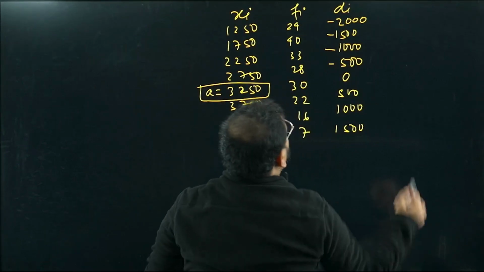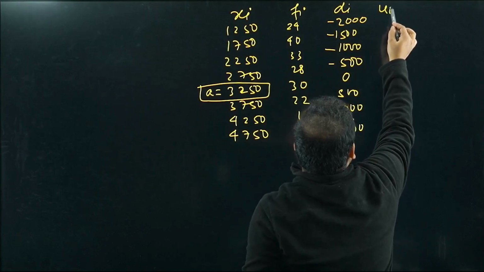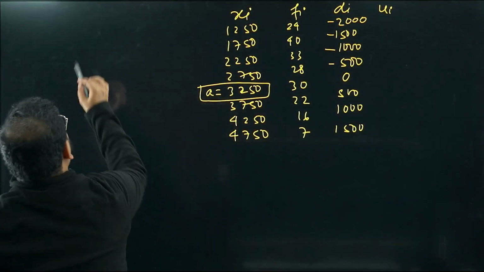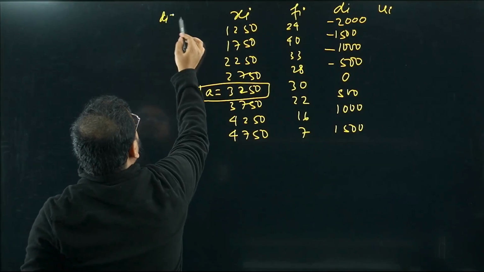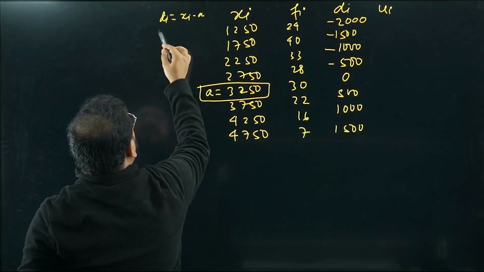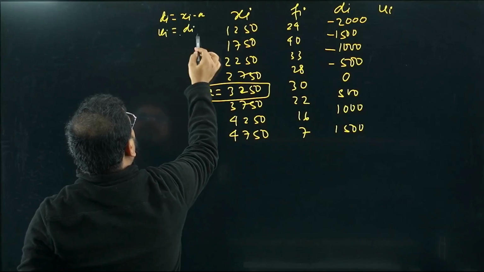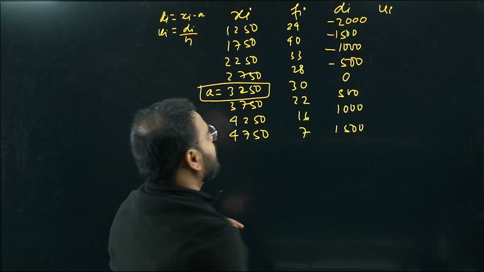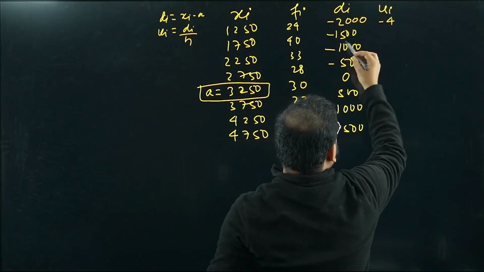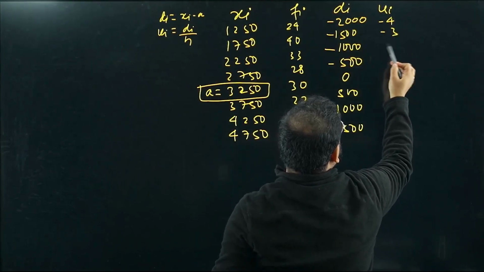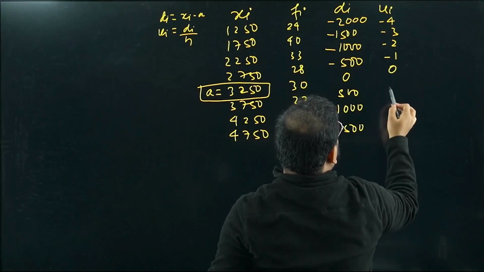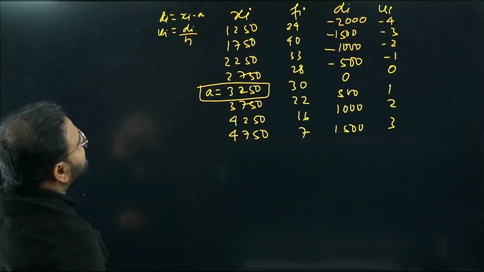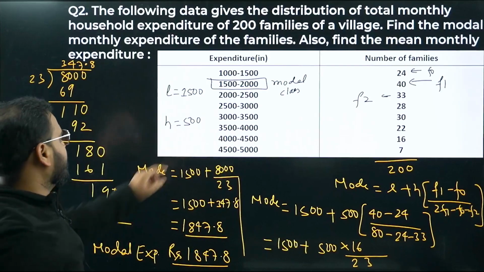Now what is next one? I want to find ui also, sir. Since di is still a big number, I can divide this by h. If you remember, di was xi minus a and ui was di upon h. What is the h value? 500. This becomes minus 4, minus 3, minus 2, minus 1, 0, 1, 2 and 3. By 500 we are dividing. Class size is 500. Have a look, h value is 500.